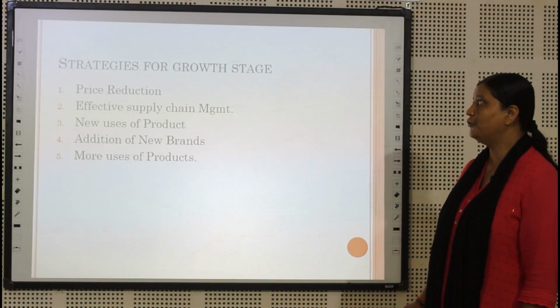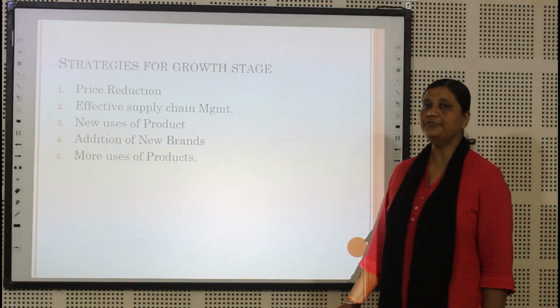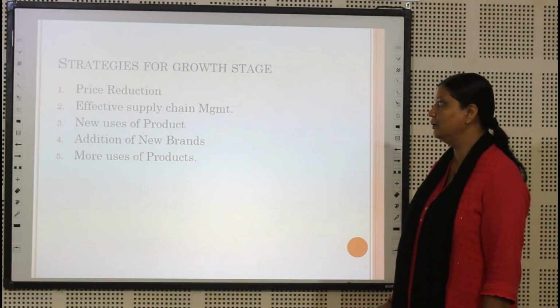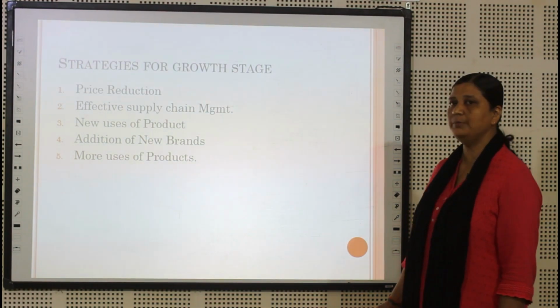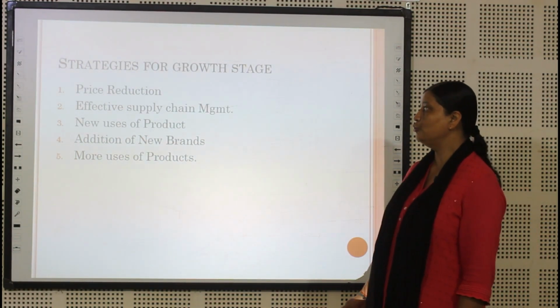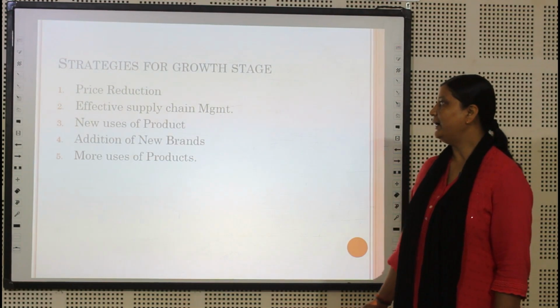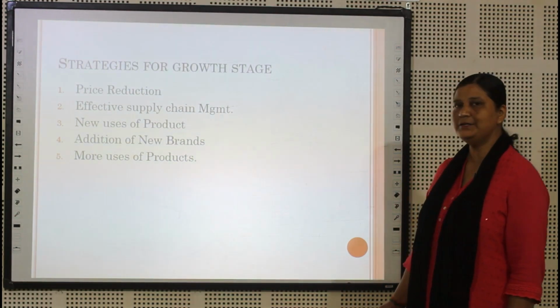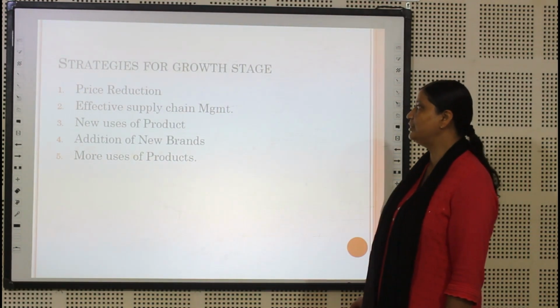Now the strategies for the growth stage. The very first strategy is price reduction. Next is effective supply chain management. Then new uses of the product, addition of new brands, and more uses of the product.